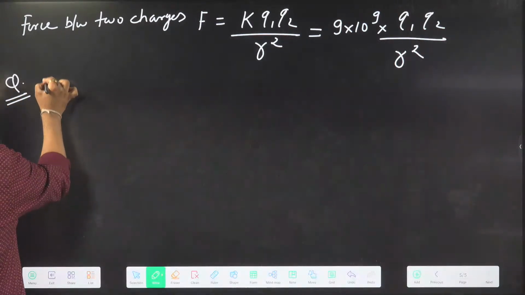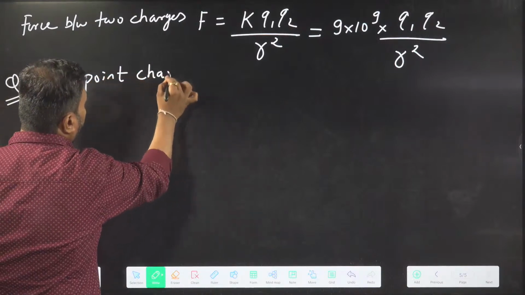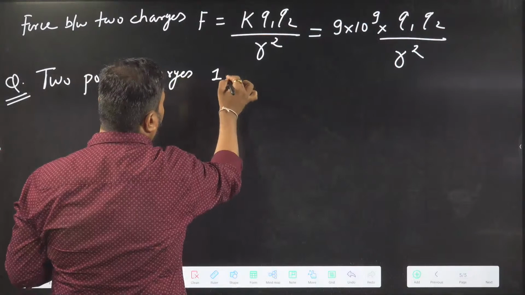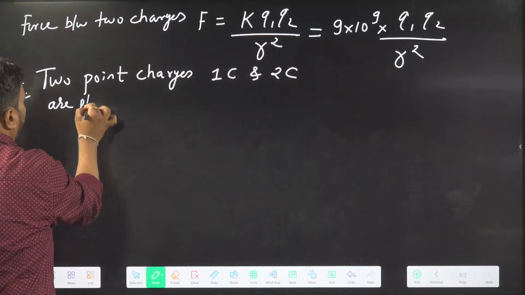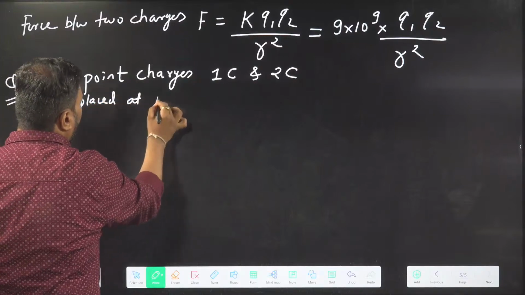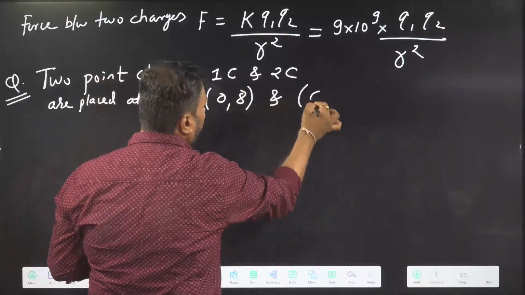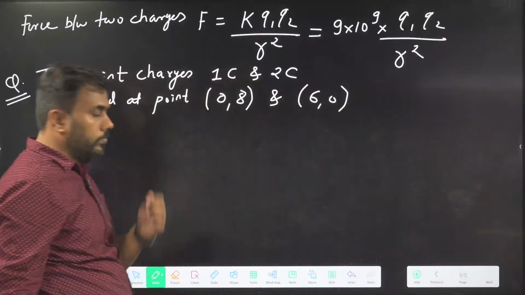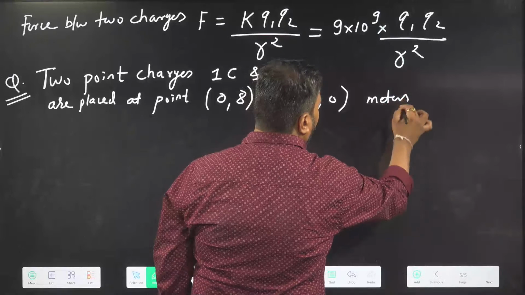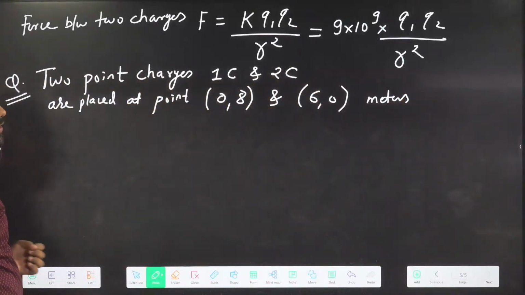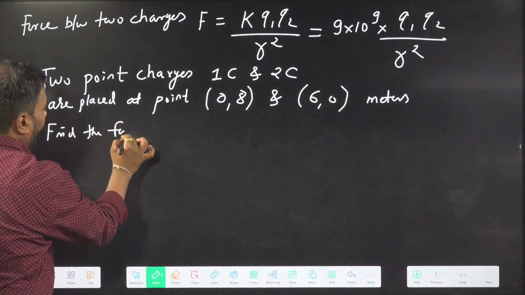I am writing that 2 point charges, 1 coulomb and 2 coulomb, are placed at points (0, 8) and (6, 0) meters. These distances are in meters. Find the force between them.